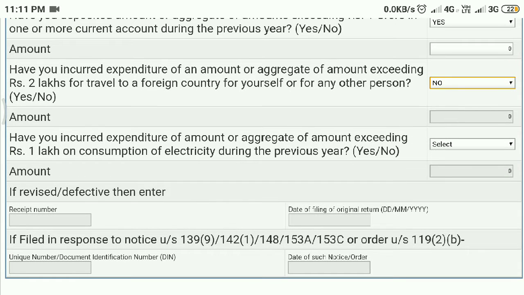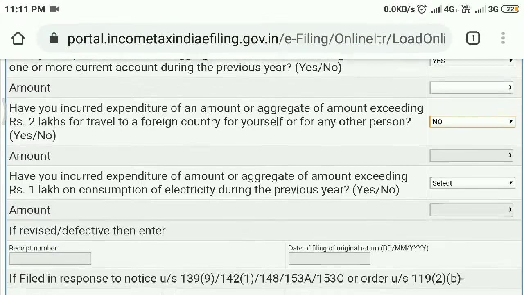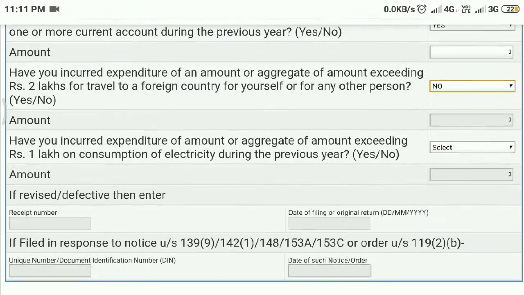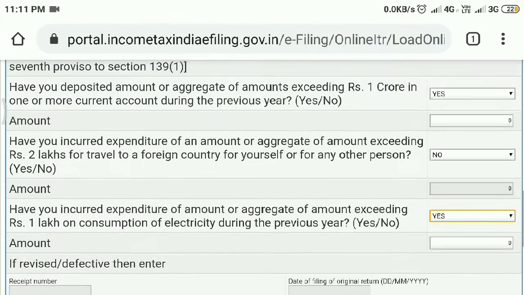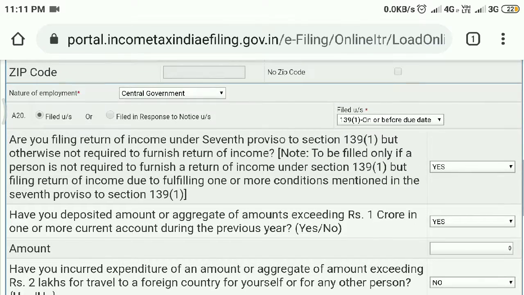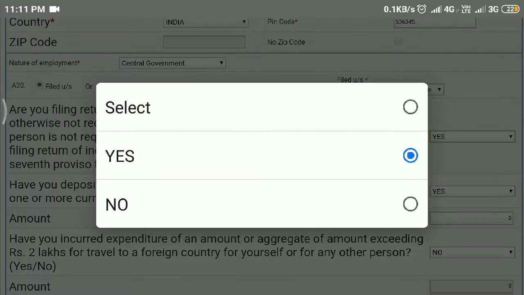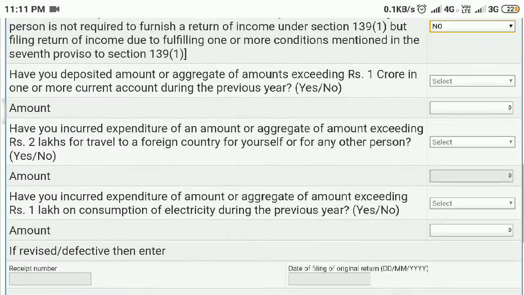Third one, have you incurred expenditure of amount or aggregate of amount exceeding rupees 1 lakh on consumption of electricity during the previous year? The third one is, if you spent more than 1 lakh on consumption of electricity during the previous year 2019-20, you should mention yes and mention the amount here. If no transaction is there, simply say no here itself. Everything will be disabled here.